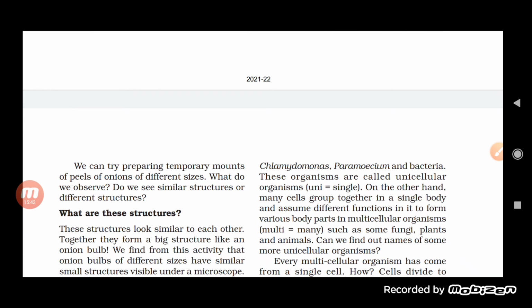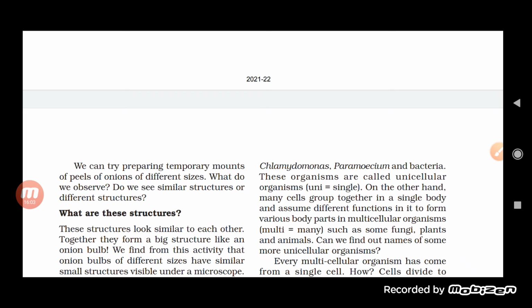Obviously, it will depend upon the kind of microscope which we are using. So basically we use the compound microscope to see the parts of the onion. Staining has been done in order to see the parts easily, and with the help of the compound microscope we are able to see it.